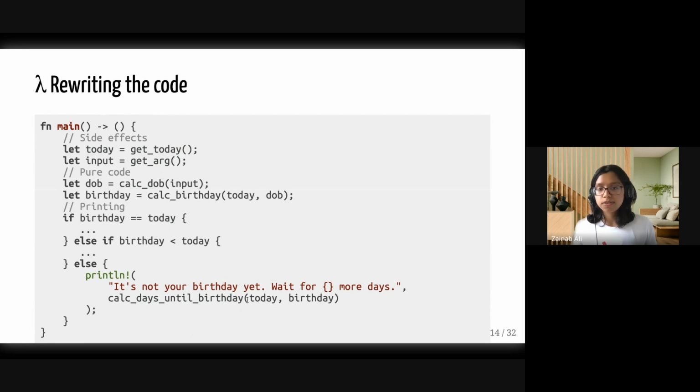I can now read through this code, and I can be absolutely sure that by the time I get to this branch, today is always going to be less than the birthday because I've done this if statement here. So I can be sure by the time I've got to this branch that this number is never going to be 0.